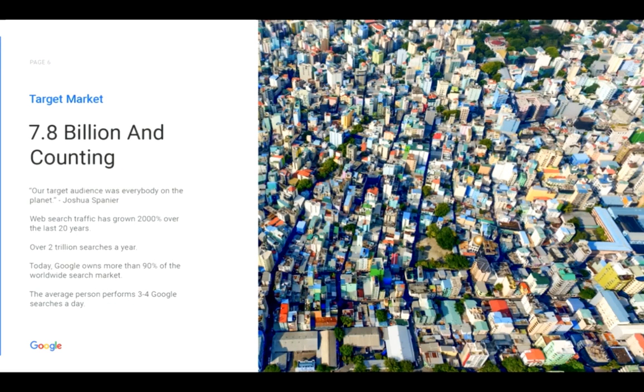Now that we understand where this campaign came from, we can begin to analyze it as a whole. Google's director of global media claimed that their target audience is everyone on the planet. Now, while 7.8 billion seems like a gross estimate, why don't we first do a little bit more digging?